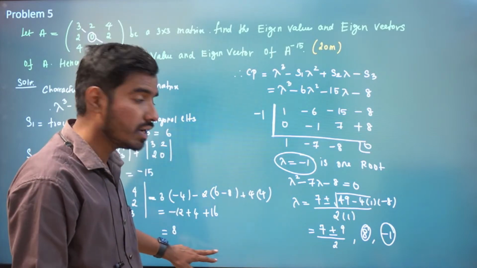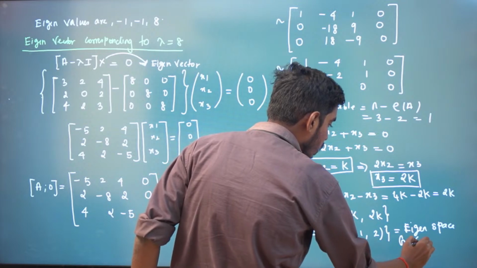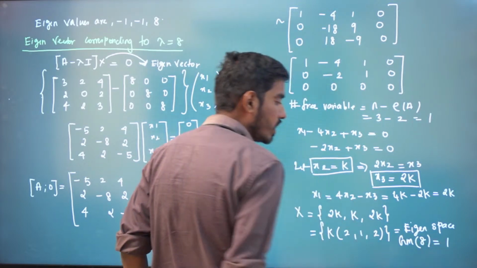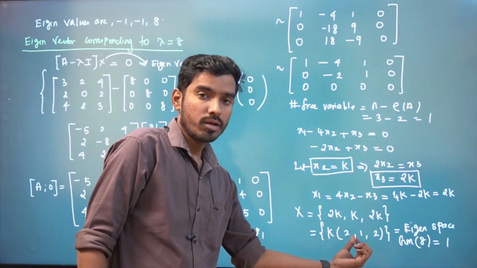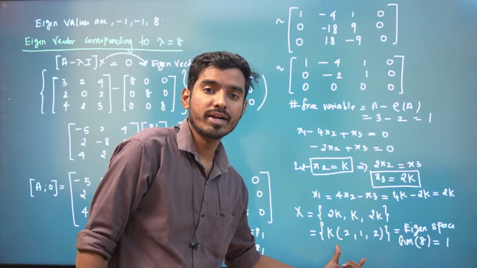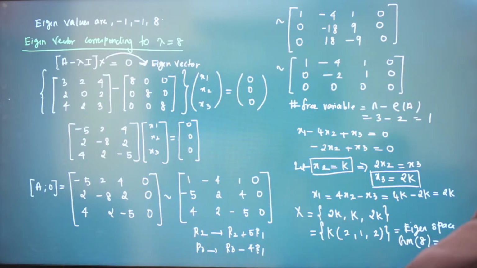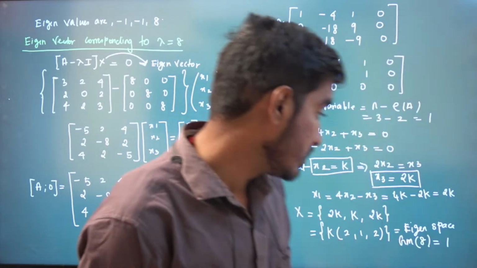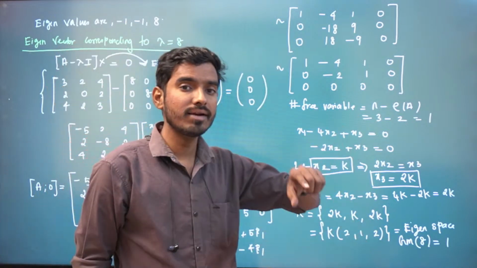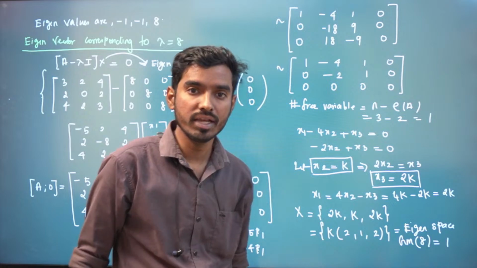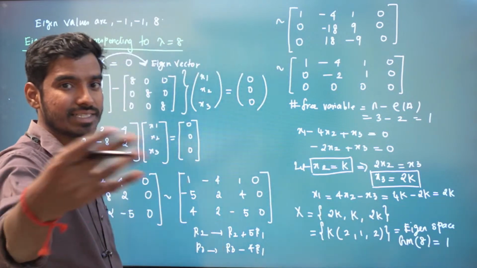What is geometric multiplicity? It is nothing but the number of linearly independent vectors in your eigenspace. The eigenspace has one linearly independent vector. That means the geometric multiplicity corresponding to lambda equal to 8 is 1. Right? These are extra facts.